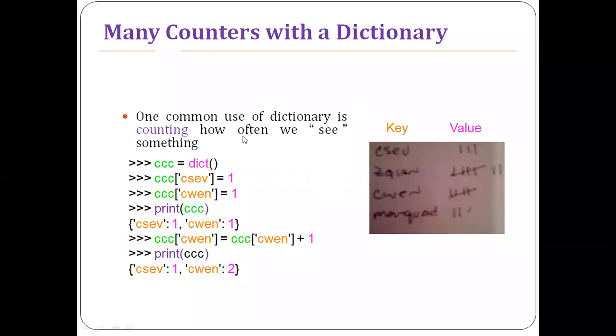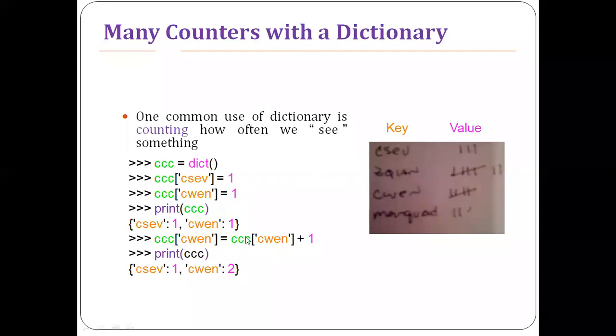So one common use of a dictionary is counting how often we see something, how many times we actually get that value. Many counters with the dictionary. Look at this one example. ccc is equal to dict, so we are creating an empty dictionary here. We are inserting ccc['csev'] = 1 and ccc['cwen'] = 1, right? Then you're printing the values. csev and cwen both have the value 1.